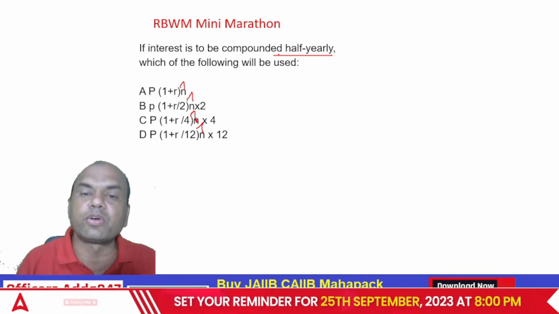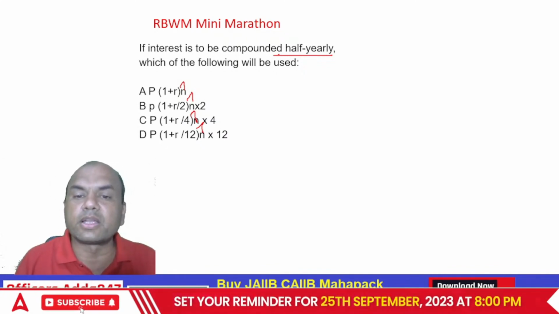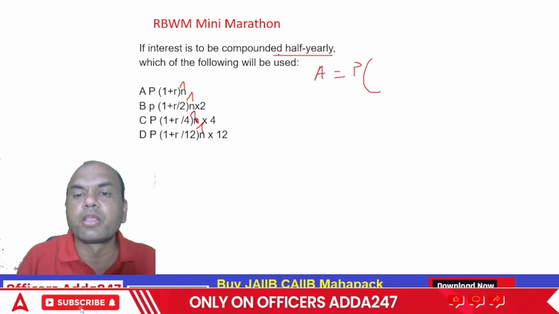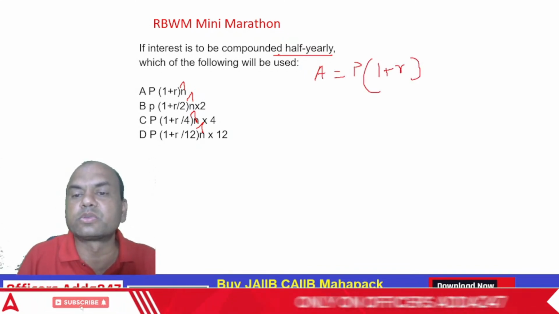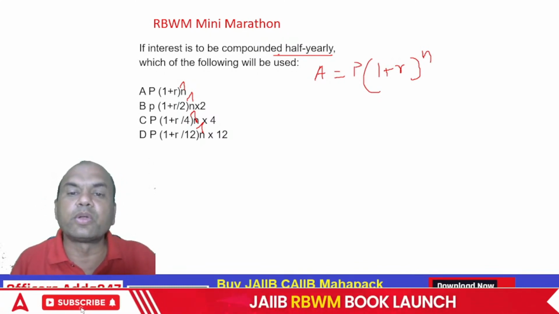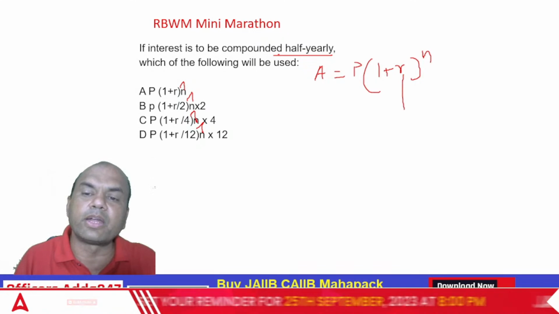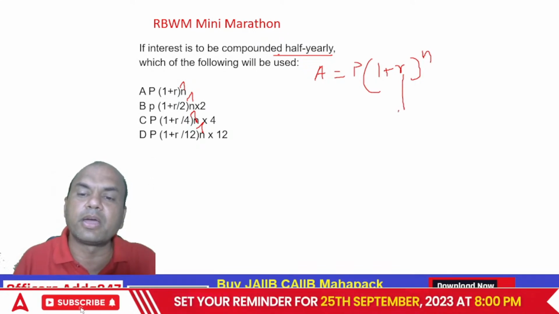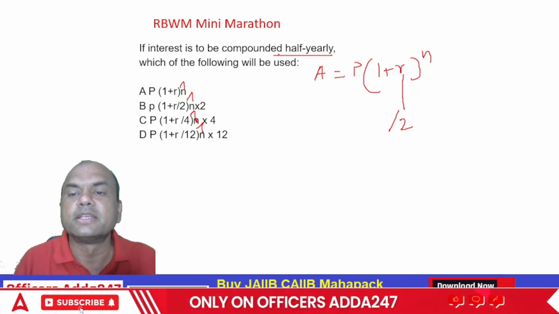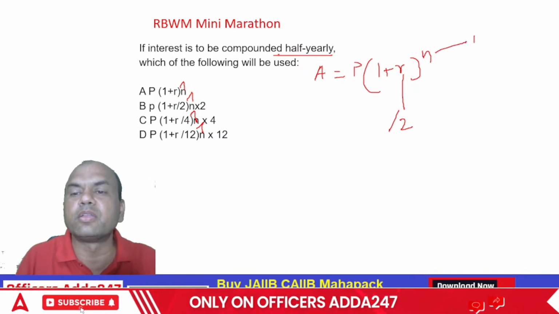Half yearly means what? What is the formula first? A equals P into 1 plus R raised to n. This is the basic formula for compound interest. So if I do it half yearly, then R will be divided by 2. And whatever number you divide R by, the same number you will multiply to n. So n will be n into 2.